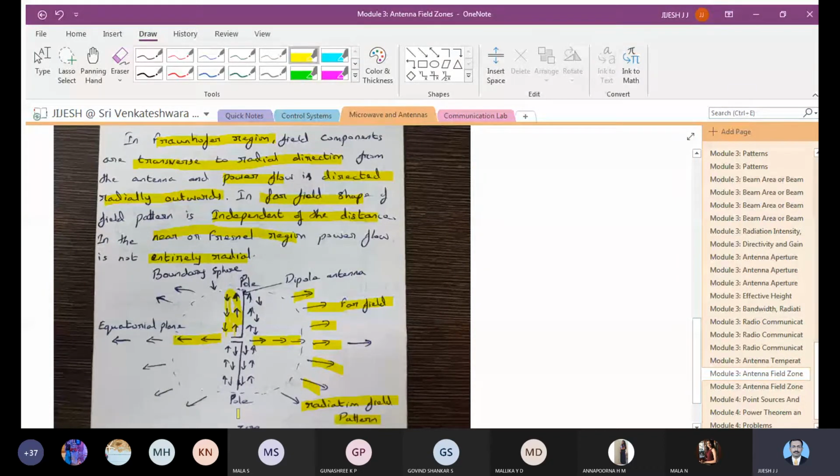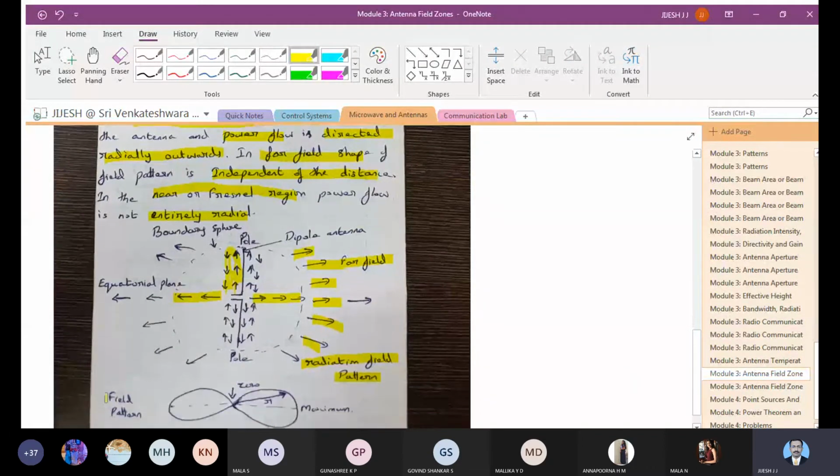You have already studied the pattern. So this is the field pattern which is going to get generated for this field. You will be having this main lobe here, and then this side as well.